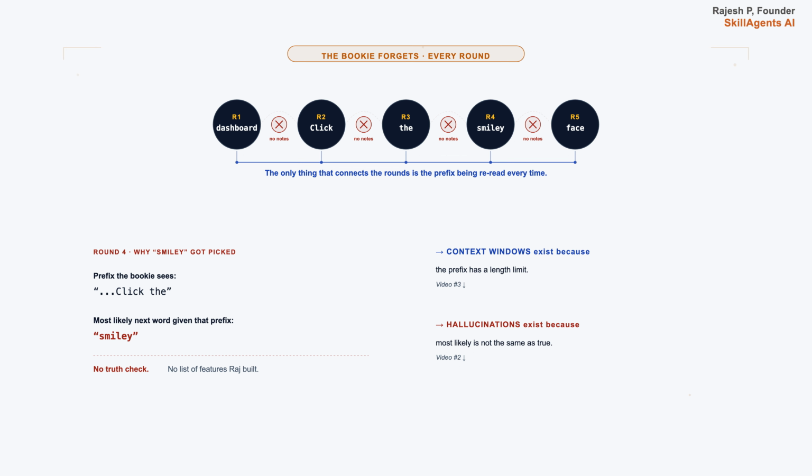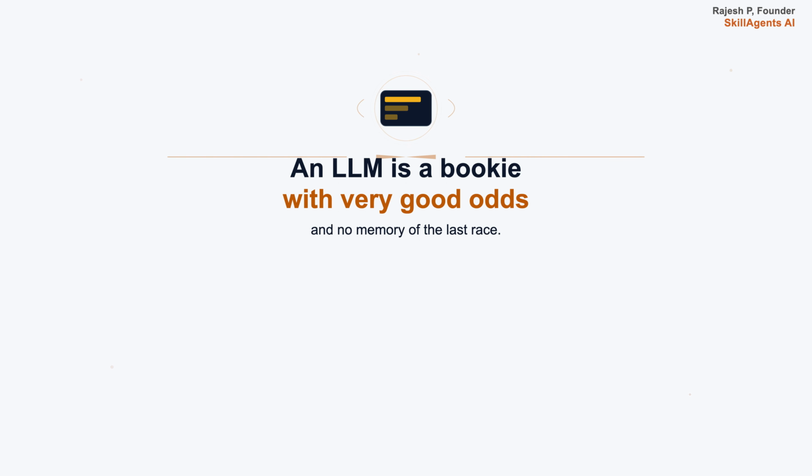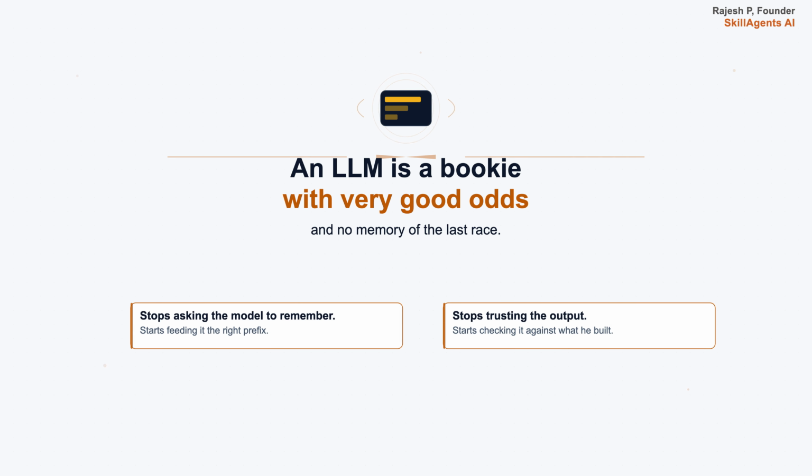Context windows exist because the prefix has a length limit. Hallucinations exist because betting on the most likely next word is not the same as betting on the truth. An LLM is a bookie with very good odds and no memory of the last race. Once Raj sees it that way, he stops asking the model to remember things and starts feeding it the right prefix. He stops trusting the output and starts checking it against what he actually built. That is the whole shift, and it is what the next 9 videos in this playlist build on.